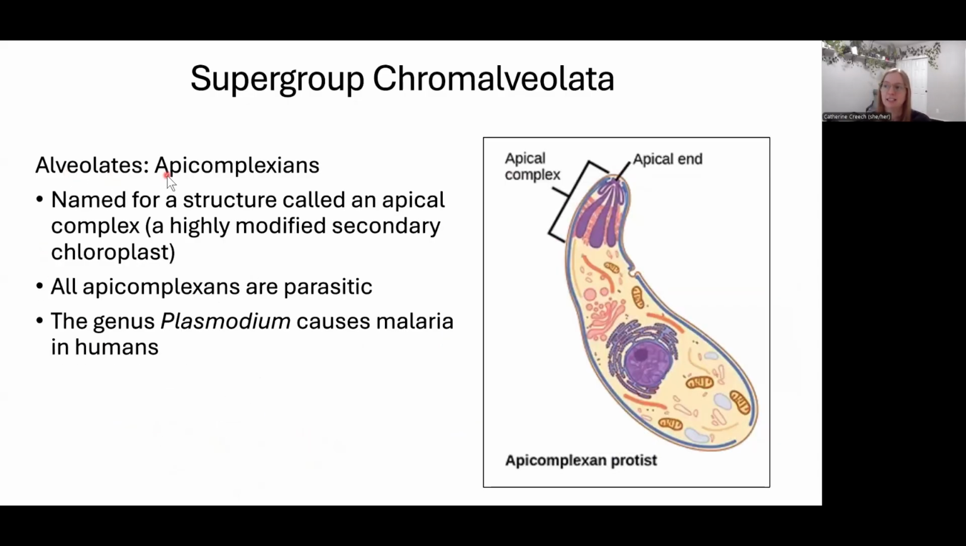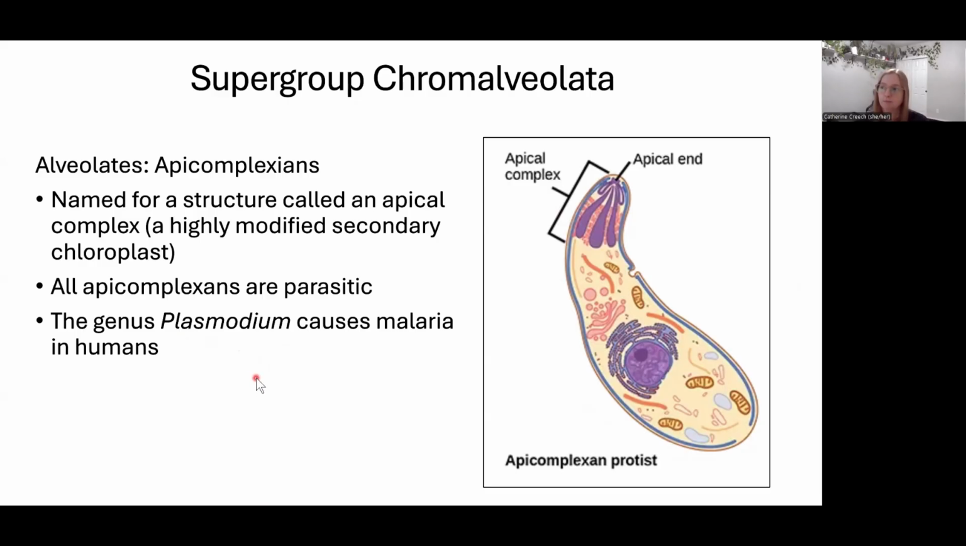In the alveolates, we also have apicomplexans. Apicomplexans are named that because they have an apical complex. We think it's a modified chloroplast. We're not totally sure. All of them are parasitic, so they're not doing photosynthesis with their apical complex. And the one that we care about most as humans is Plasmodium, which causes malaria, which affects millions and millions of people.